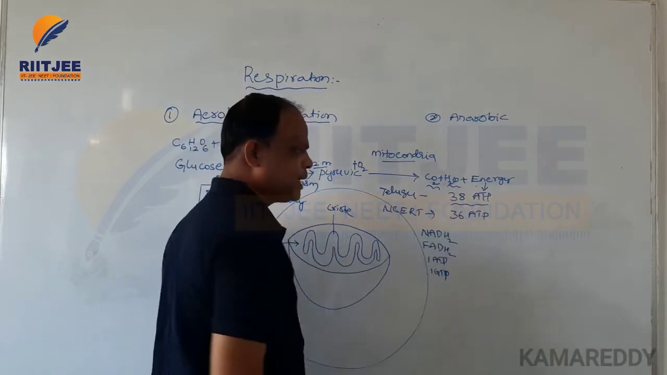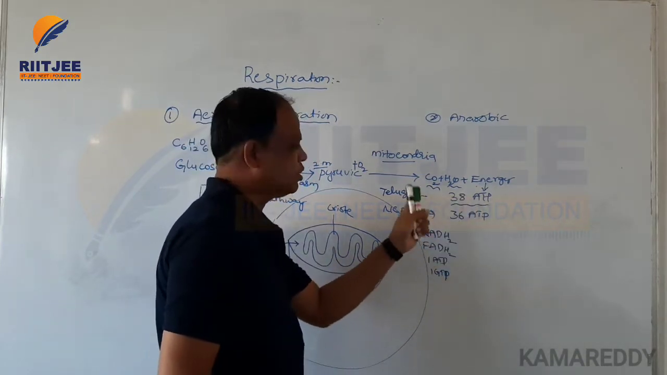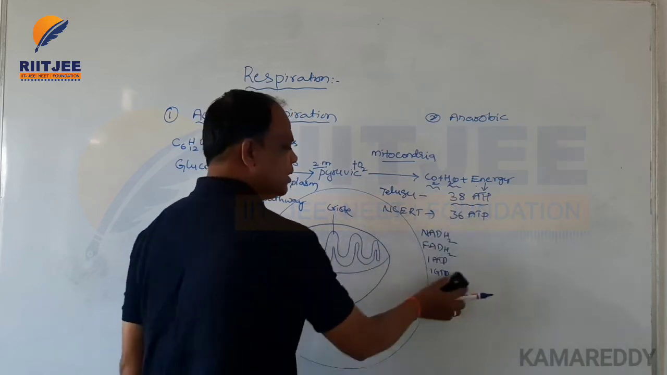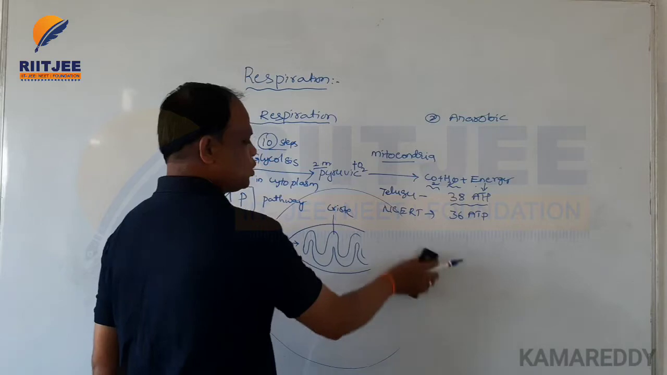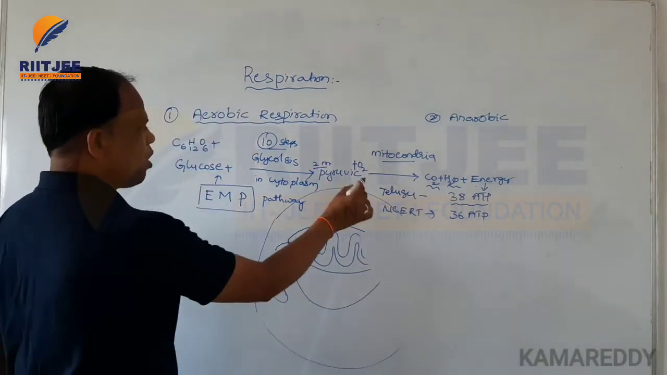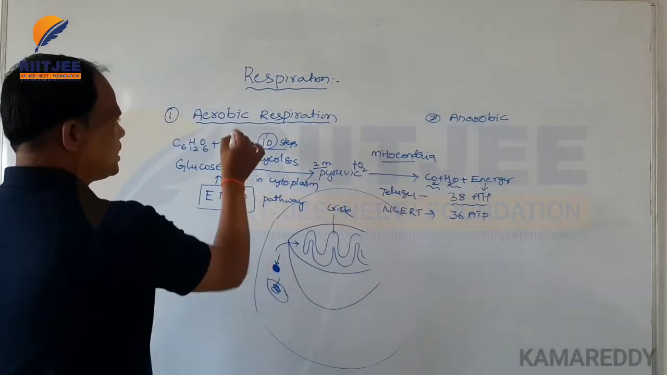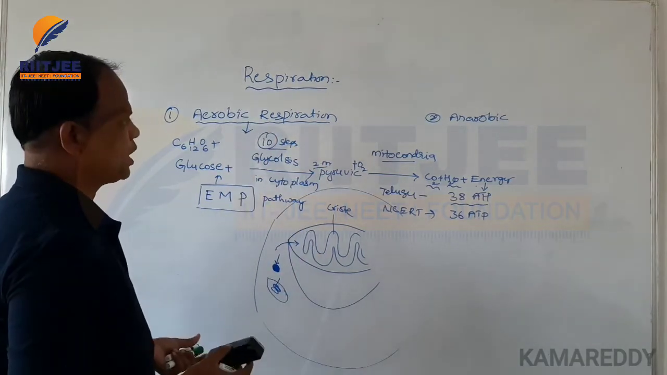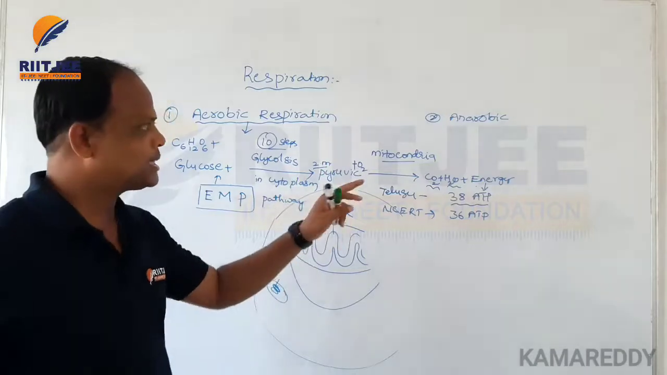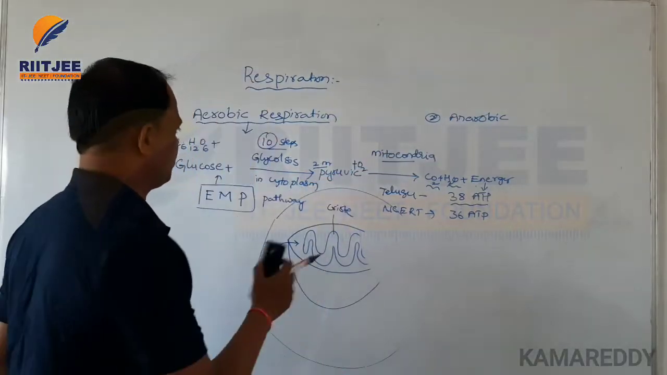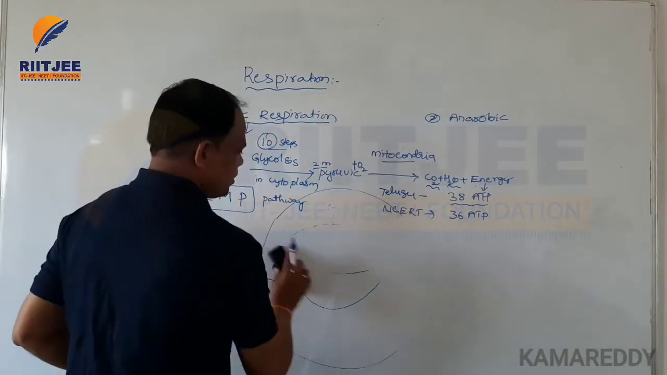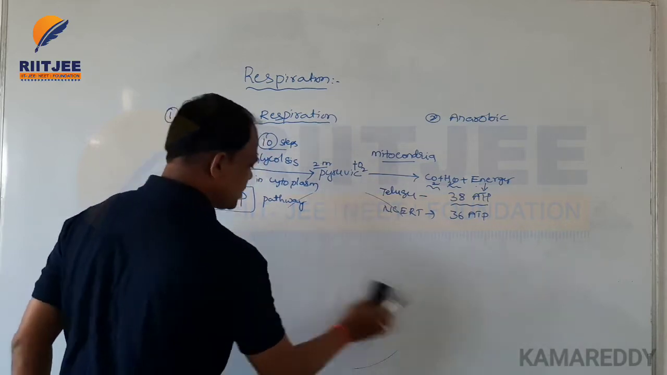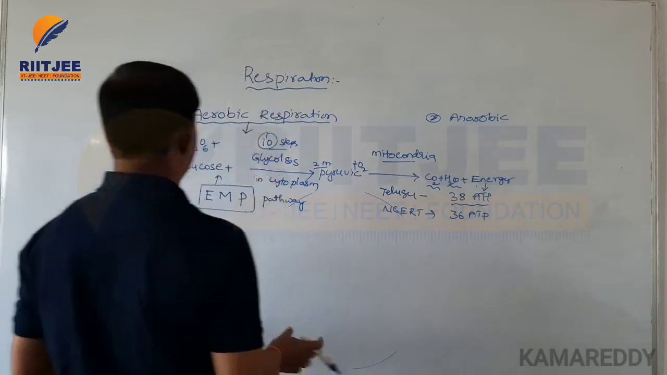The overall energy released is 38 ATP according to the Telugu Academy, and 36 ATP according to NCERT. This happens in the presence of oxygen, so this respiration is also called aerobic respiration. The second type is anaerobic respiration. All the aerobic process is carried out inside the mitochondria.